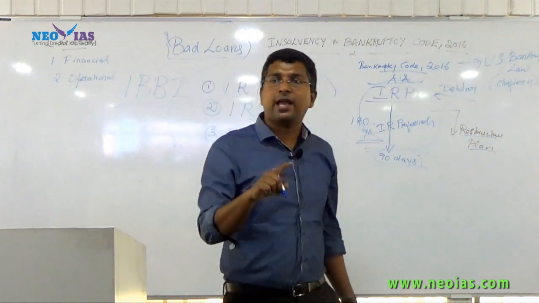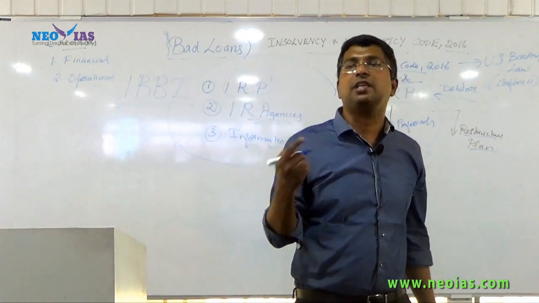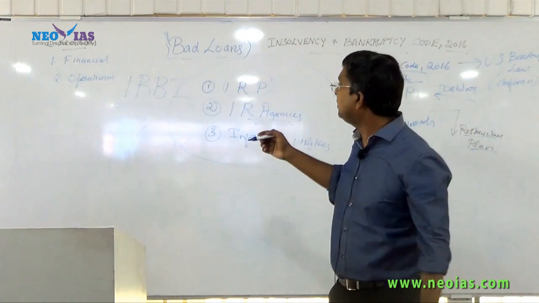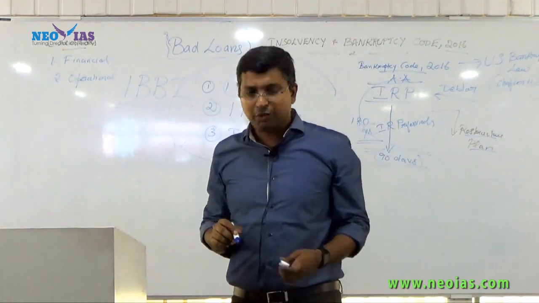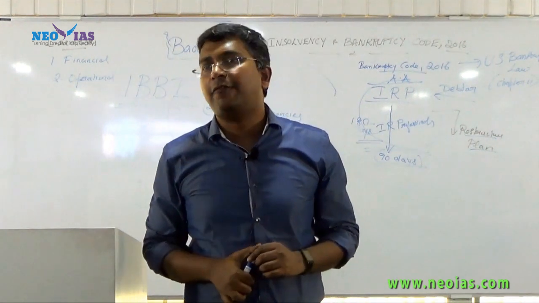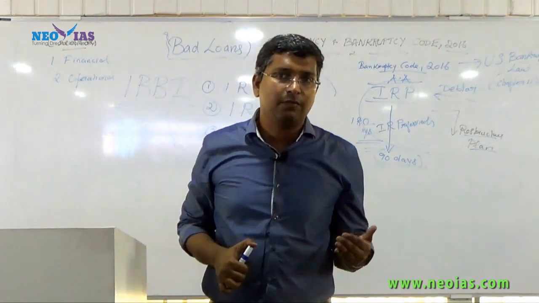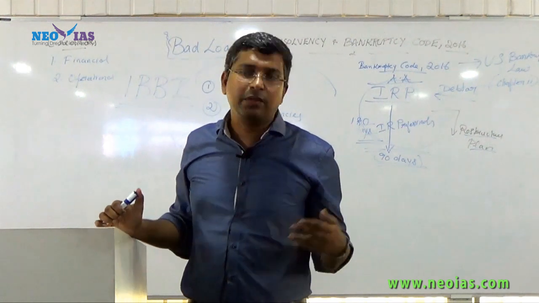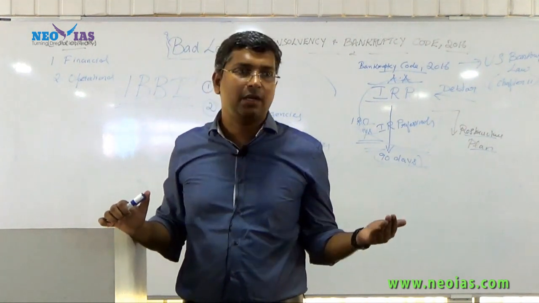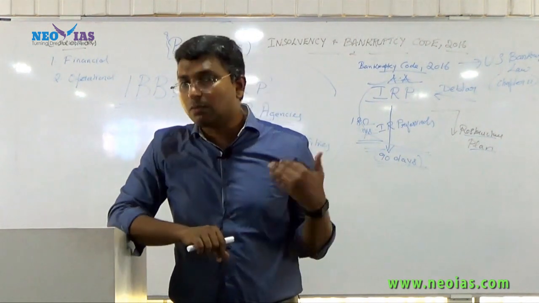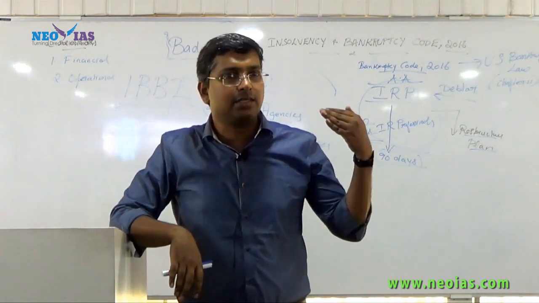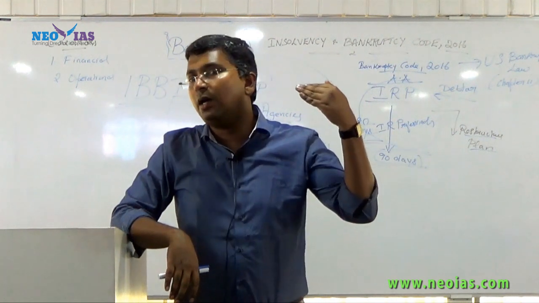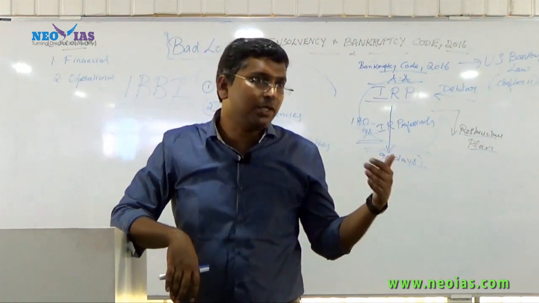What is their function? The function is to regulate these three. Recently the government has set up a 5-member committee with a chairman and a 5-year term. Now they are saying that they will add 5 more people and it will become a 10-member body. So you will get a lot of information in relation to this Insolvency and Bankruptcy Board of India.